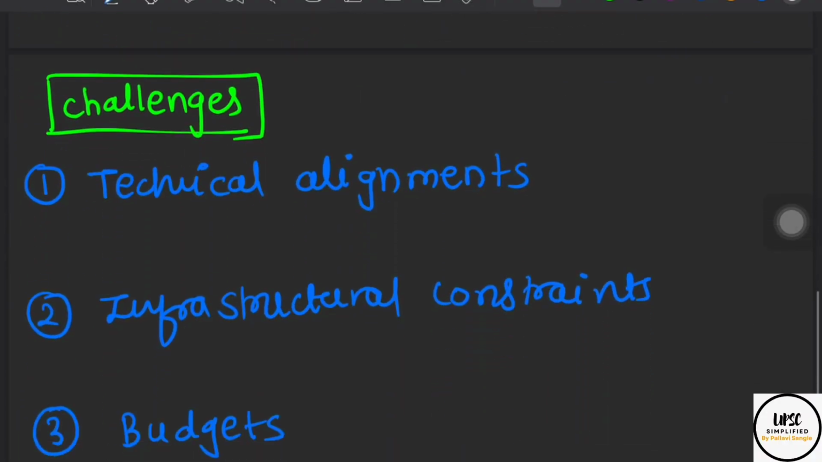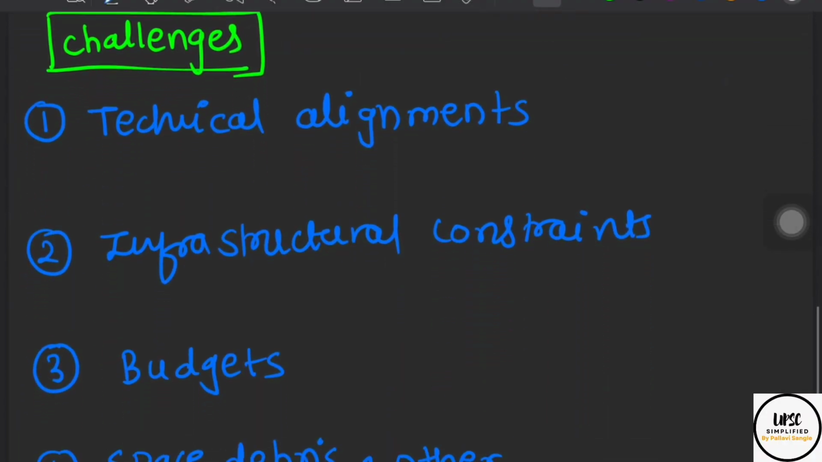Then there are some challenges for this mission. Technological alignments. This is a very important aspect which India is experiencing due to the Gaganyan mission, that we lack important technology for manned missions, and so it is a little challenging to cope up and to develop all these technologies. Then testing infrastructure limitations.